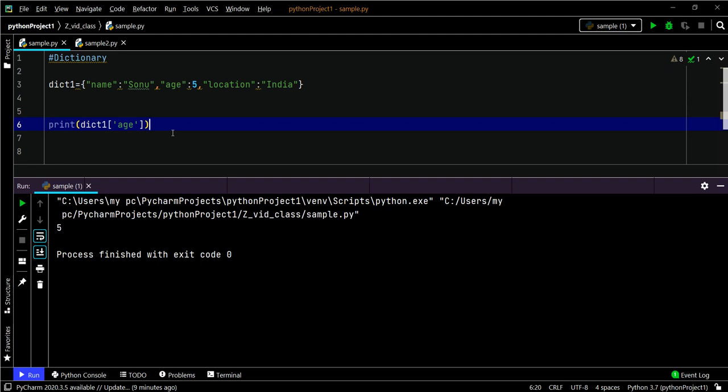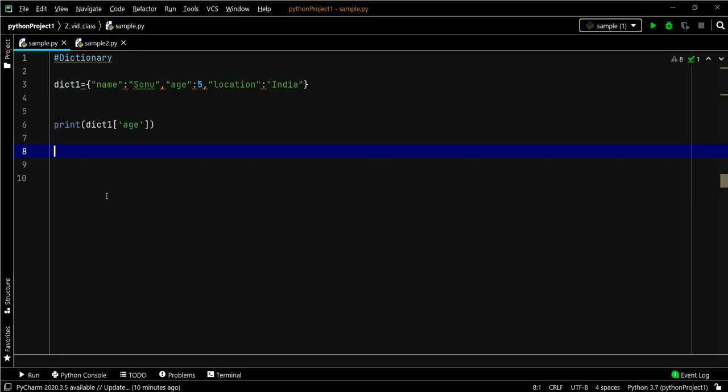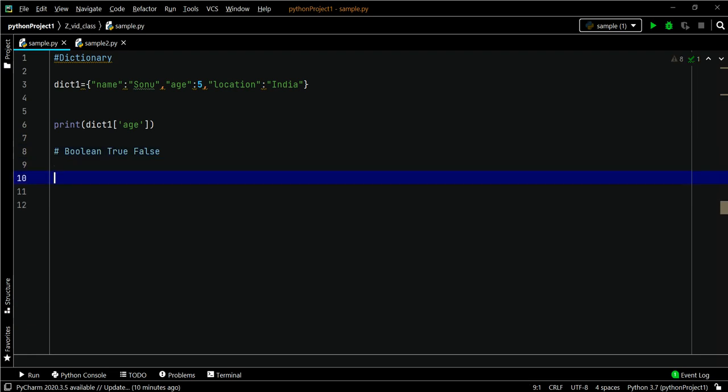Now let's move on to the final data type, which is Boolean. It is nothing but true or false. When you compare two values in Python, it returns a Boolean, that is true or false, as an answer. This is the Boolean data type. Let's get through this with some examples.